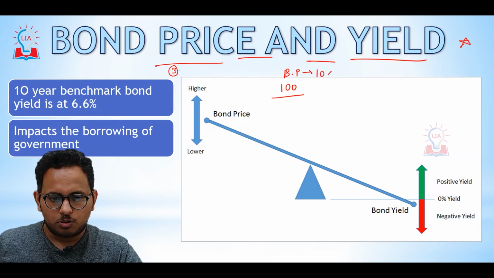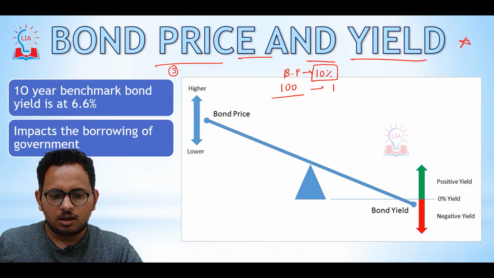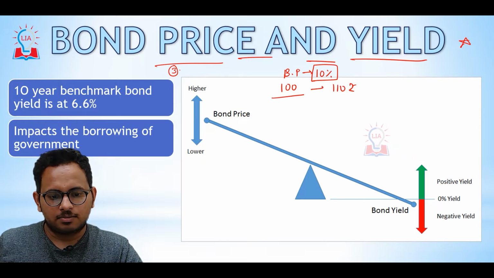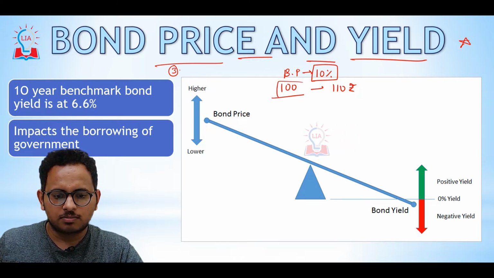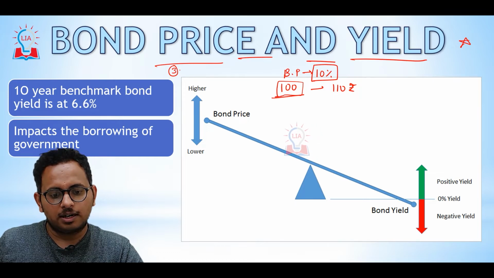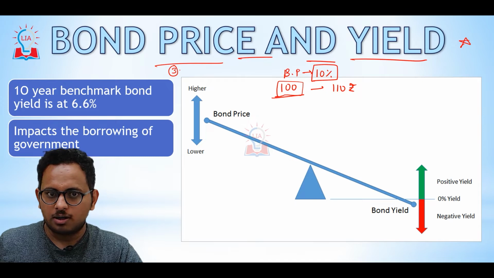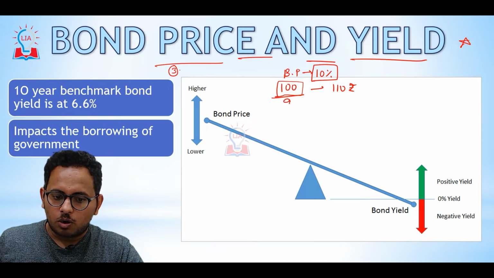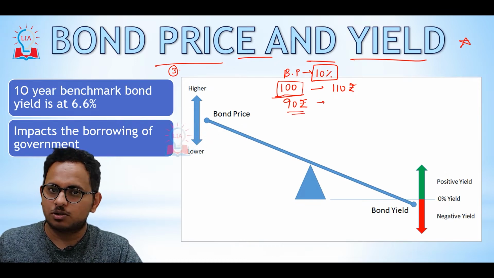Suppose the person who is holding this bond thinks to sell it, he would obviously sell it at a lower price. He would sell it at 90 rupees. Even if he sold it at 90 rupees, the person who bought the bond would obviously get 110 rupees, because the original bond price was 100 and 10% interest was guaranteed.